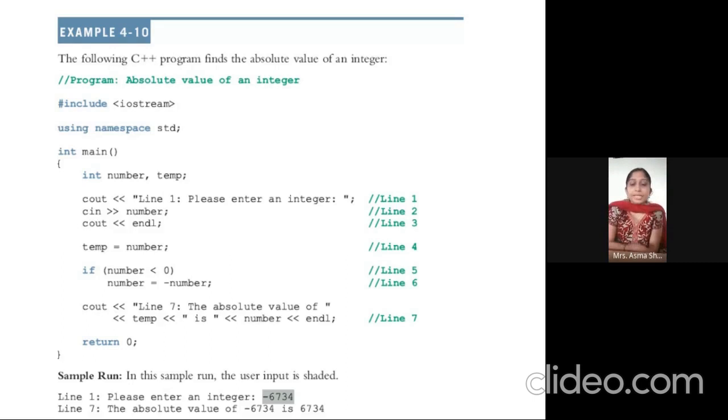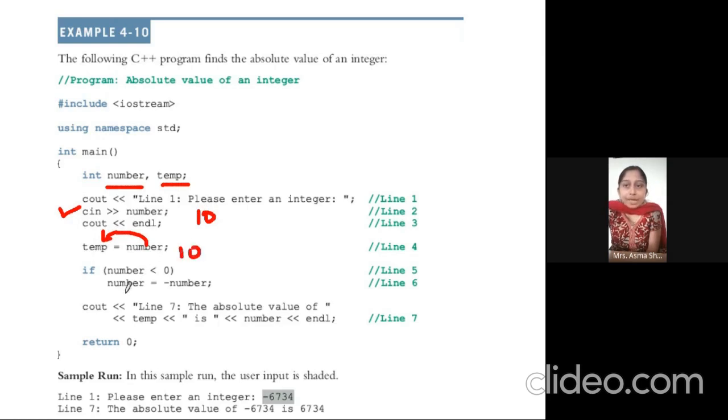Absolute value means, if the number is less than 0, it is a negative number, then we change that number to positive using this absolute concept. If you see this, we have the number. We are asking the person to enter the number, so we are getting it using cin. We are assigning a temporary value to this number, temp equal to number. If I enter 10 here, now temp is 10 and number is also 10.